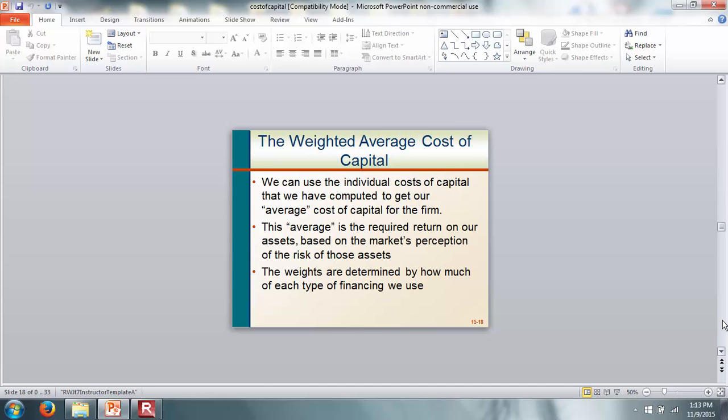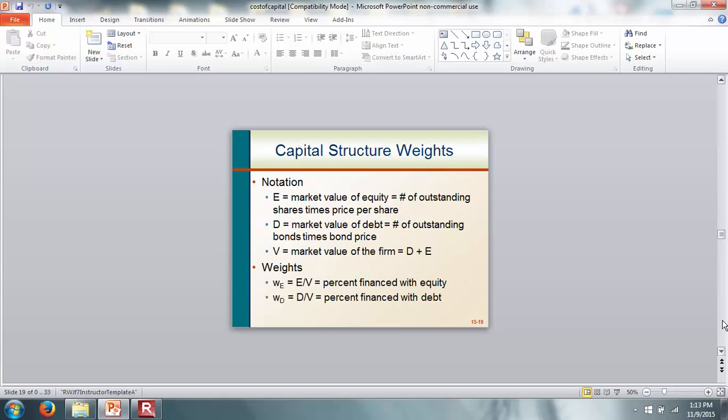Okay. So how do you find out the weighted average cost of capital? We can use the individual costs of capital that we have computed to get our average cost of capital. The average is the required return based upon the market's perception of the risk of those assets, and the weights are determined by how much of each type of financing we use. So here the weight of equity is given by the amount of equity the firm has divided by the firm value, and the fraction of debt is the percentage financed with debt, so that is the amount of debt divided by the firm value.